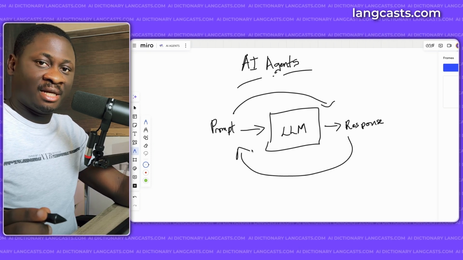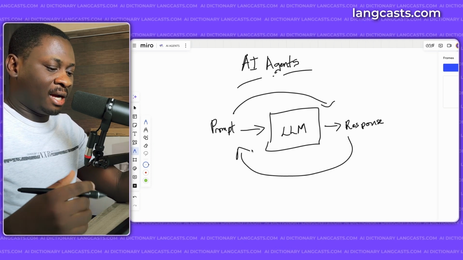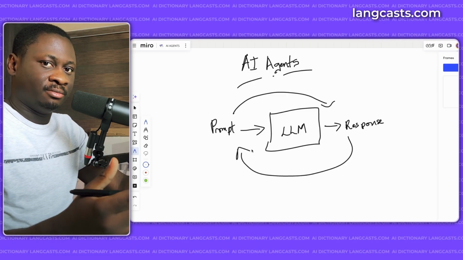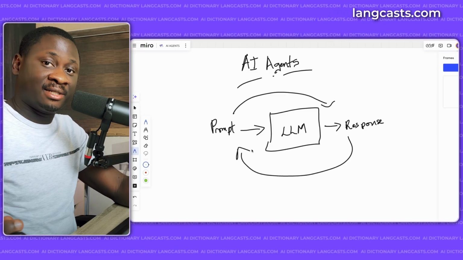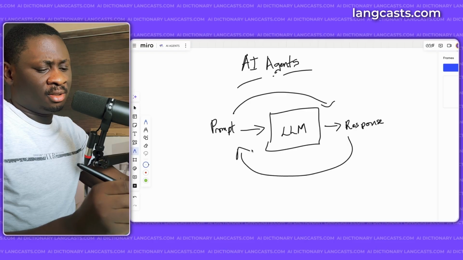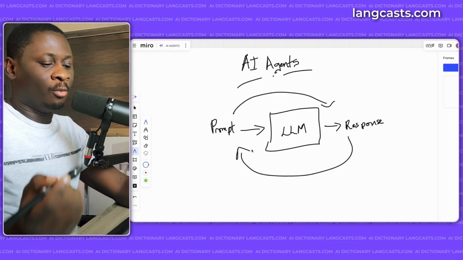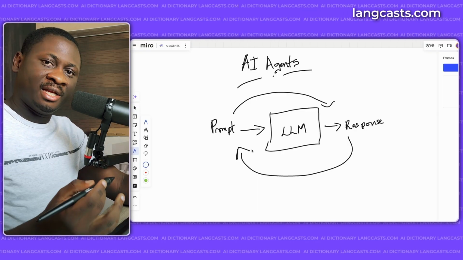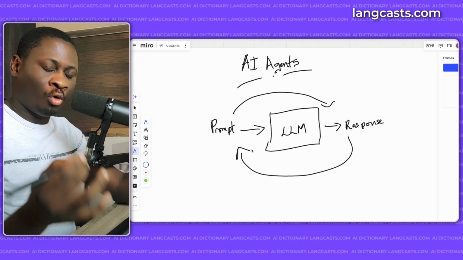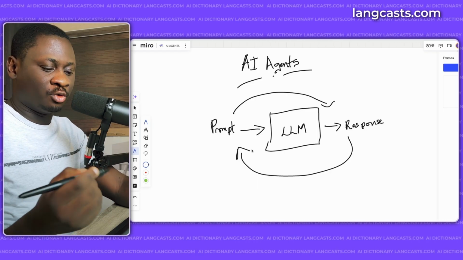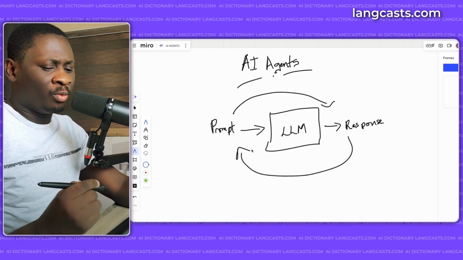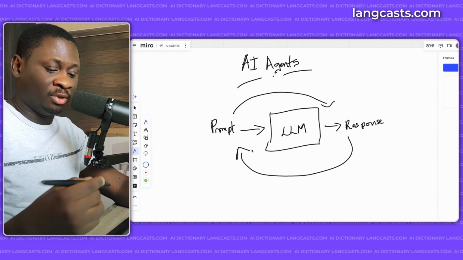This LLM can't actually take a real-world action. They can't perform real-world tasks. So it got to a point where this was cool, but we needed more. The power of these LLMs is so much that we can't just limit them to prompt-response cycles. We need them to actually take real-world actions.